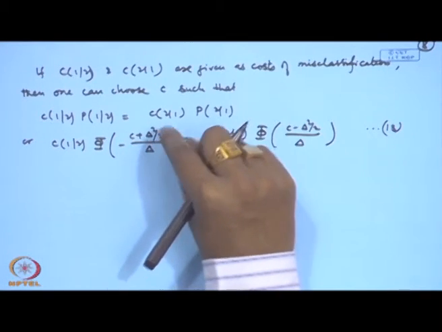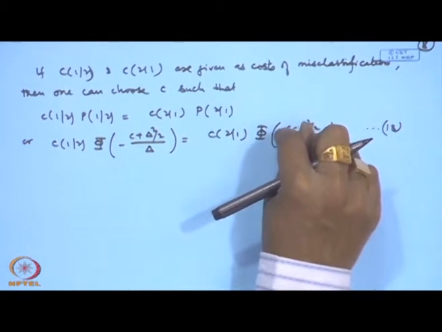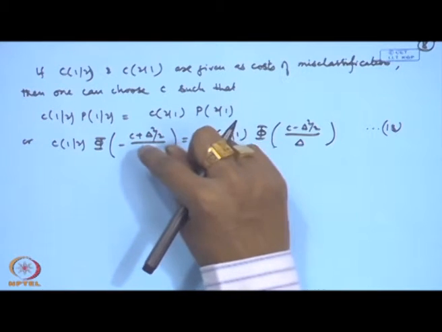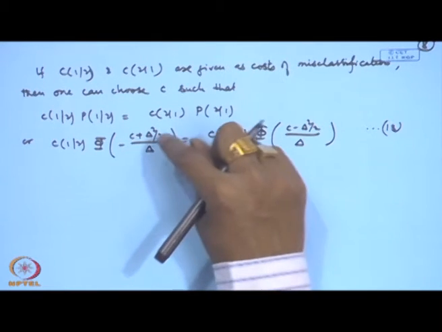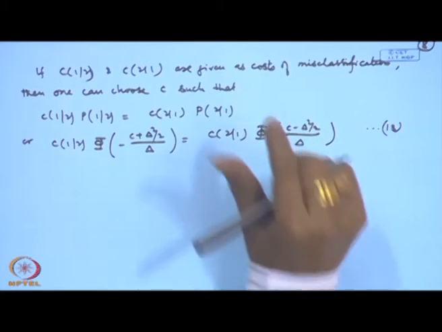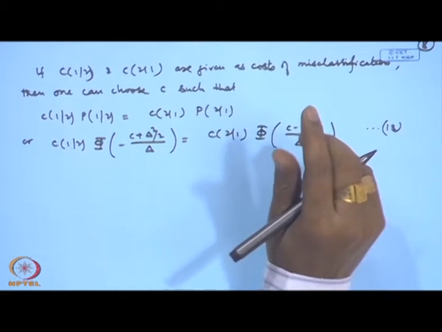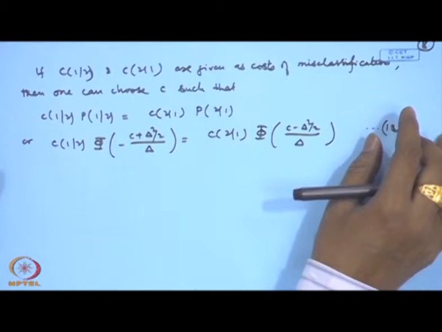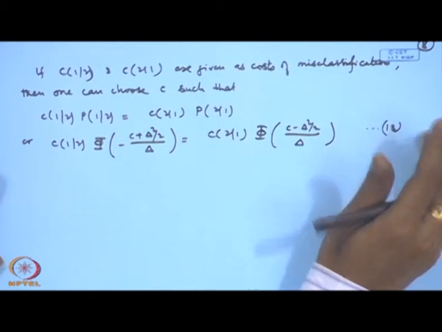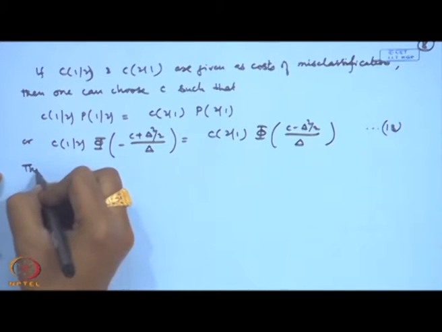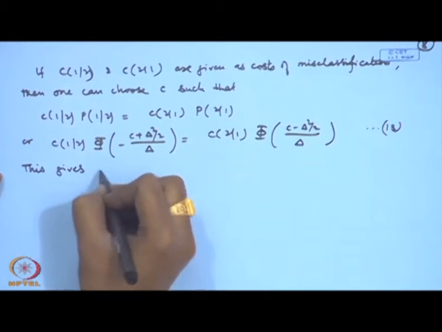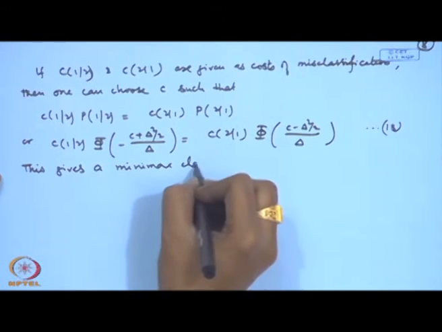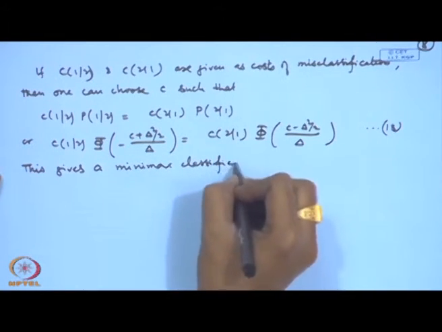That means, from the tables of the cumulative distribution function of the normal distribution, we can find a C for which equation number 13 will be satisfied. So this is actually the minimax classification procedure.